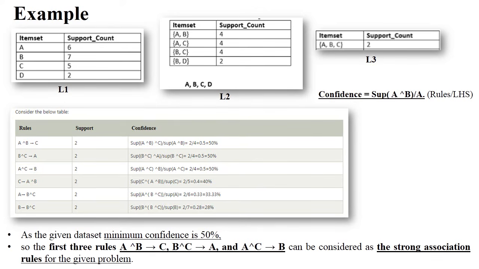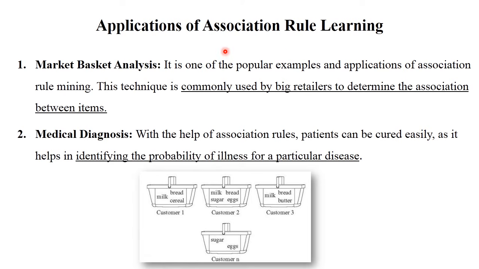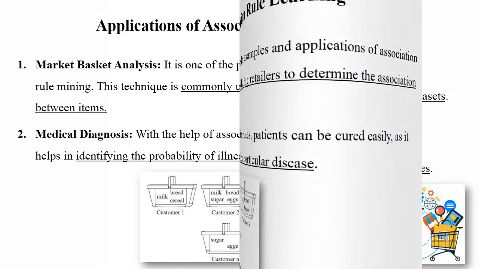In this way, the Apriori algorithm is used to calculate association rules for market basket analysis. Now next, applications of association rules. As we discussed, market basket analysis is one of the best examples of association rules, which is commonly used in big retailers and big supermarkets to determine the association between items, because items that are frequently purchased together are put together. Next, medical diagnosis, for identifying the probability of illness for a particular disease. So these are the applications.